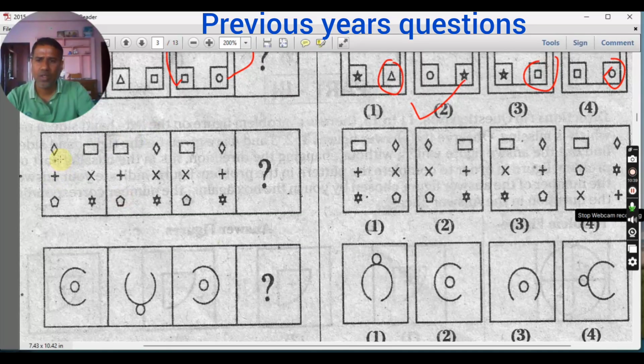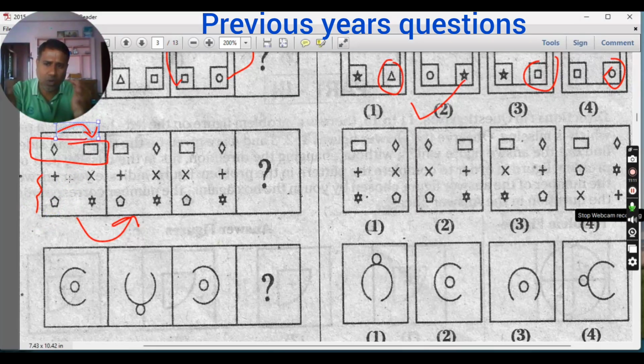Next, this question. So diamond is interchanged. This question seems to be important. Now you see in the first row, you have a diamond and rectangle. In the second row, plus, into, pentagon, star. When you observe this figure to this figure, what is happening? Just these two interchange. Diamond has come in the rectangle place, rectangle has come in the diamond place. But the remaining things are not interchanged. Only those two came in place of each other.